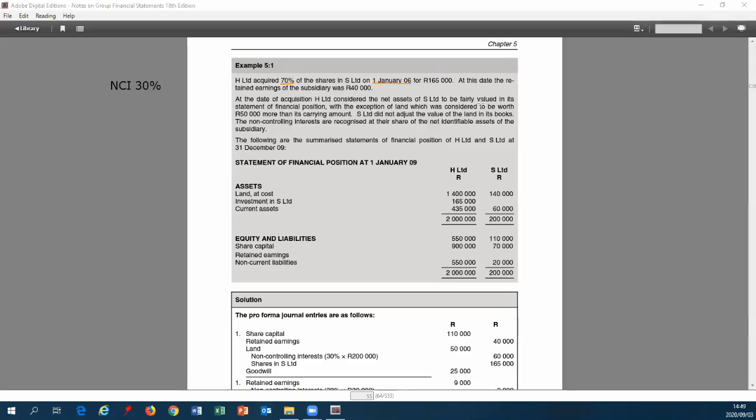Now note in chapter 4 and in chapter 3, the statements of financial position that were given to us, as well as in the required when we needed to create our consolidation, were on the same date, this 1 January 06. In this example, we are now looking at 1 January 09. Okay, so very importantly, the first thing I want to point out to you is there has been an elapse of time between 1 Jan 06 and 1 Jan 09.